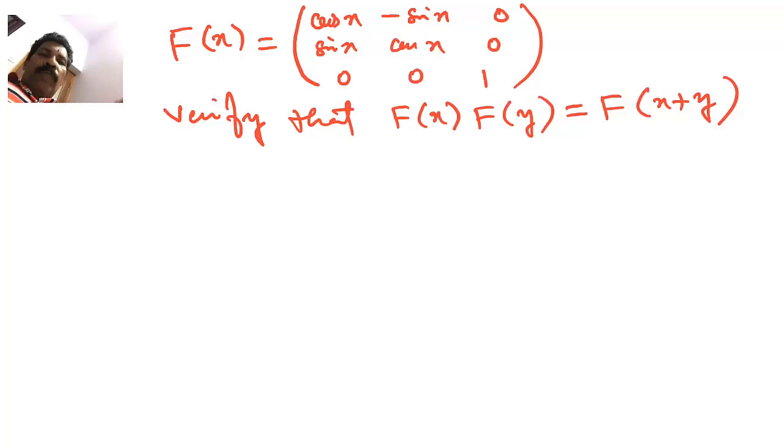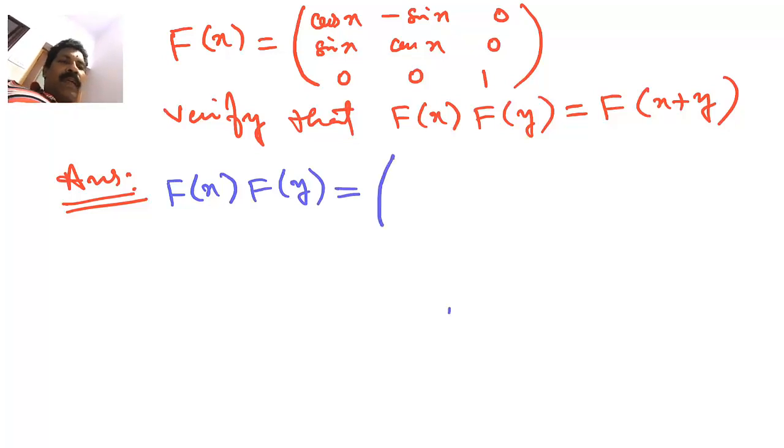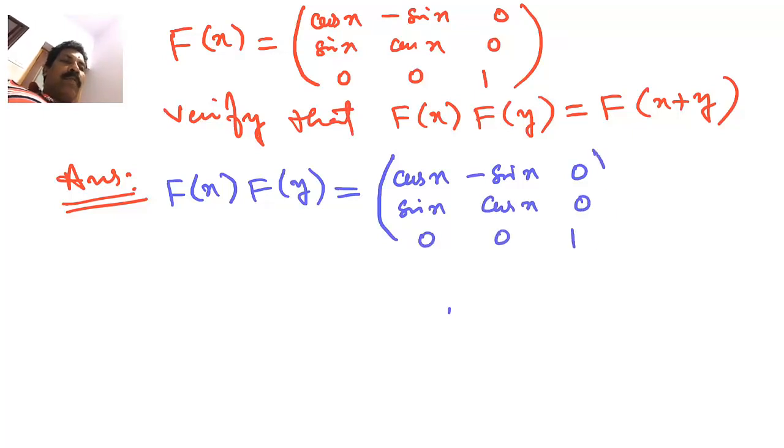So how to solve it? That is very simple. First of all, we will write fx, following which we will write fy, and then we shall multiply. So that is fx. Fx means cos x, minus sin x, 0, then sin x, cos x, 0, 0, 0, 1.